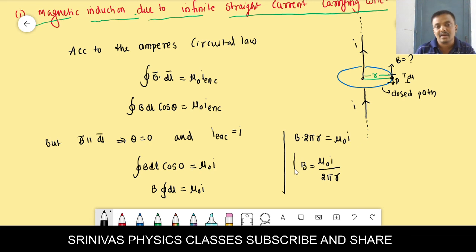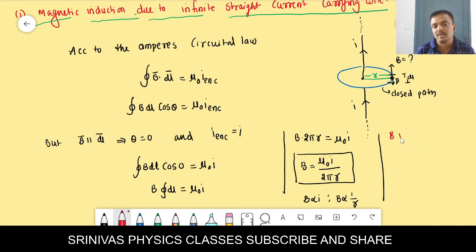Right students, clear? From this we say that B is proportional to current and B is inversely proportional to r. If we draw the B versus r graph, let us take B on the y axis and r on the x axis.